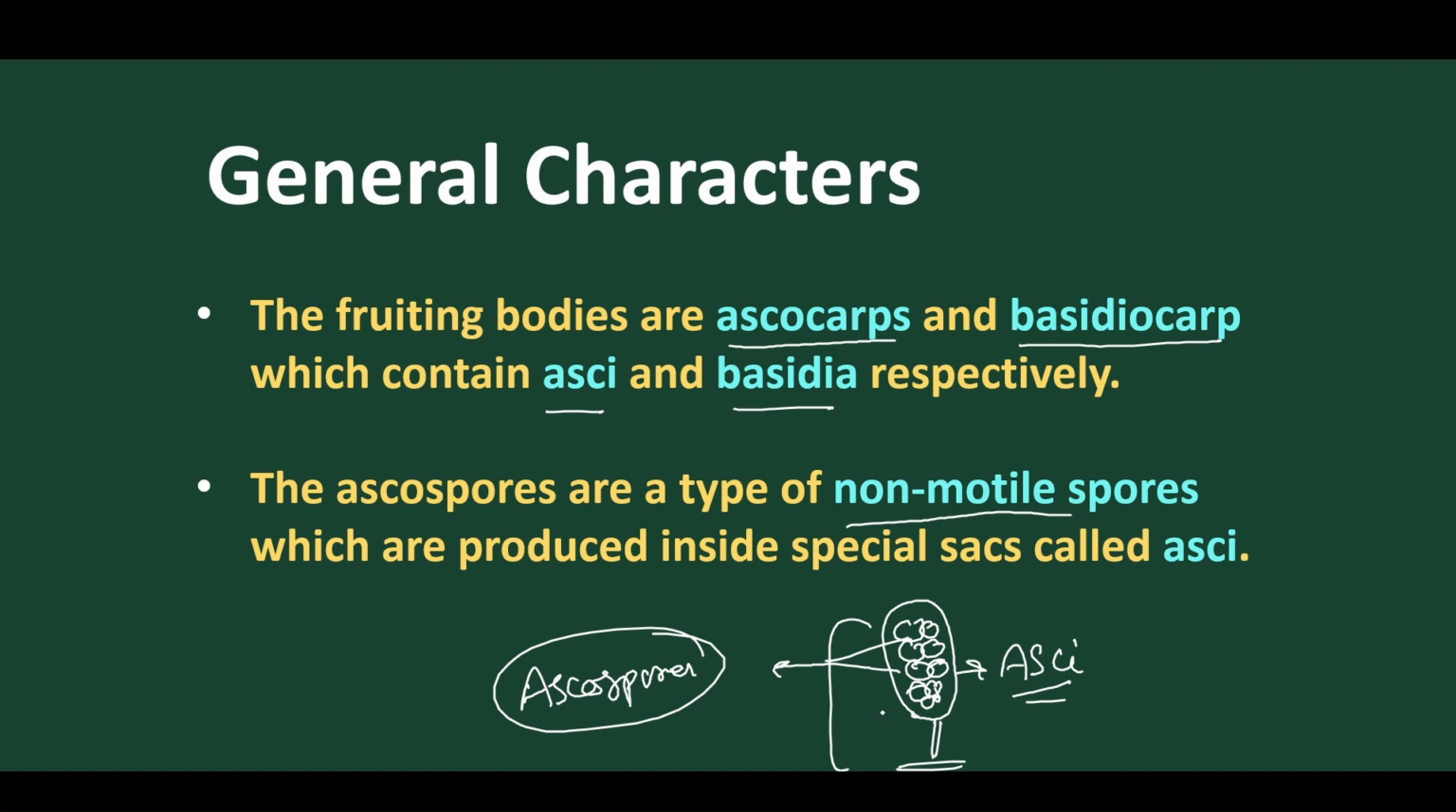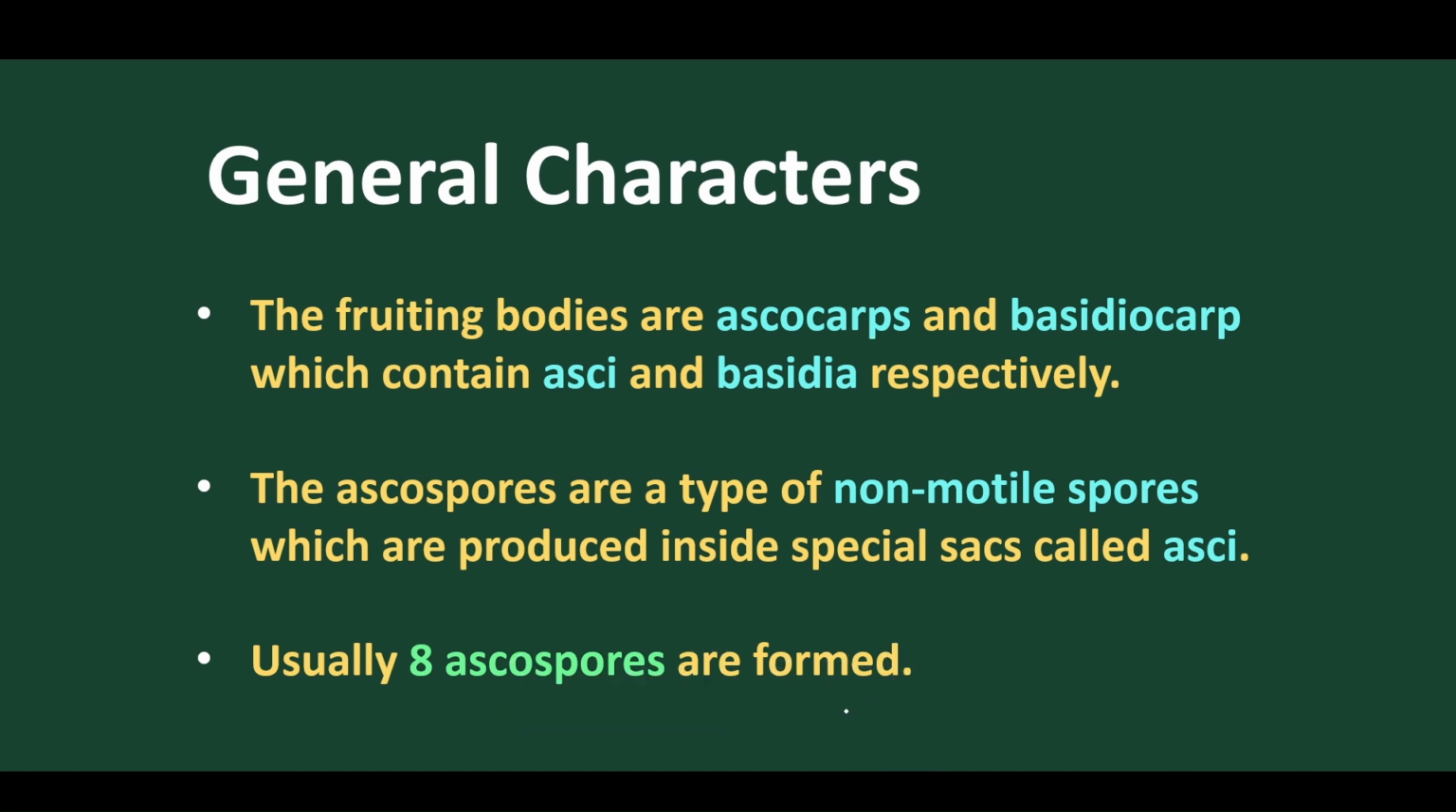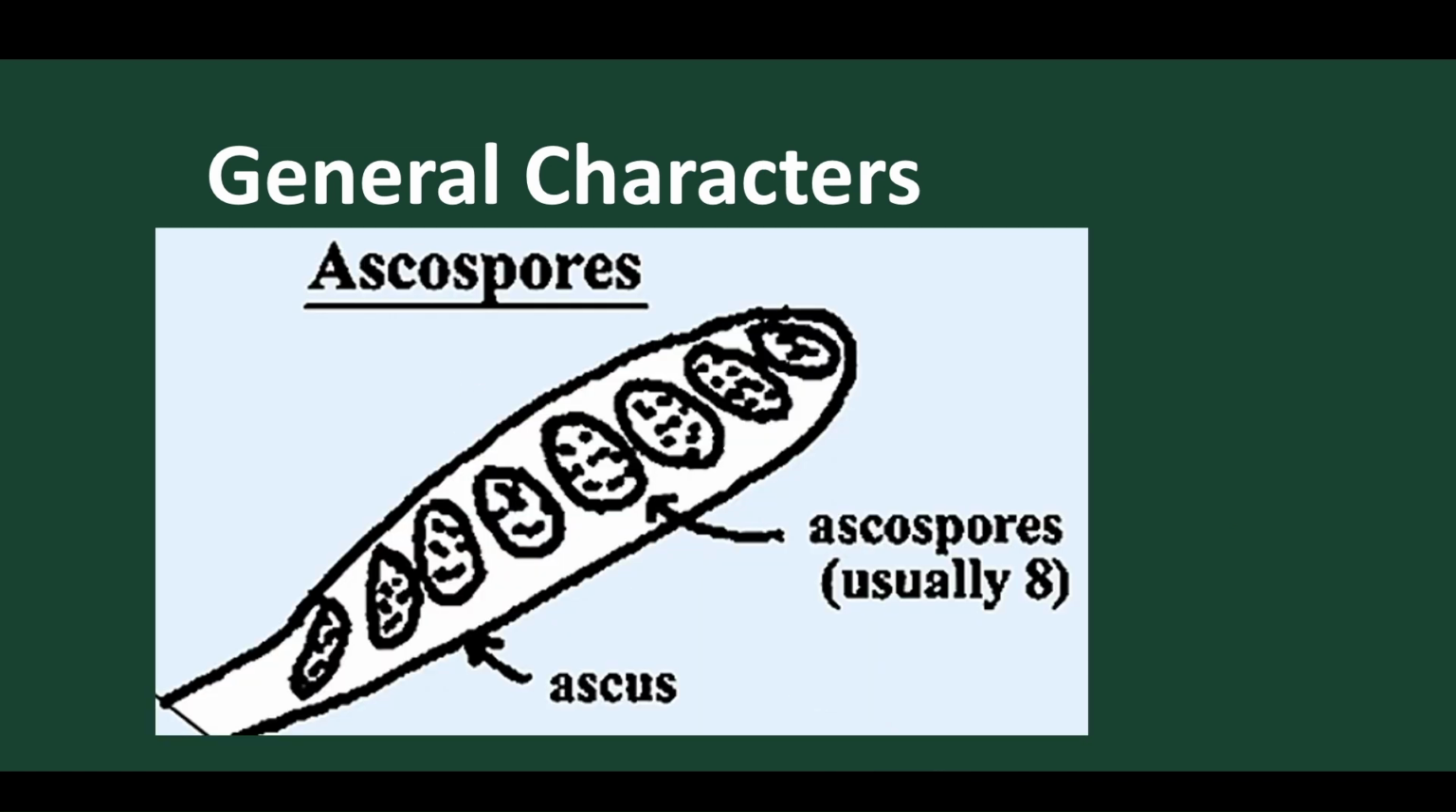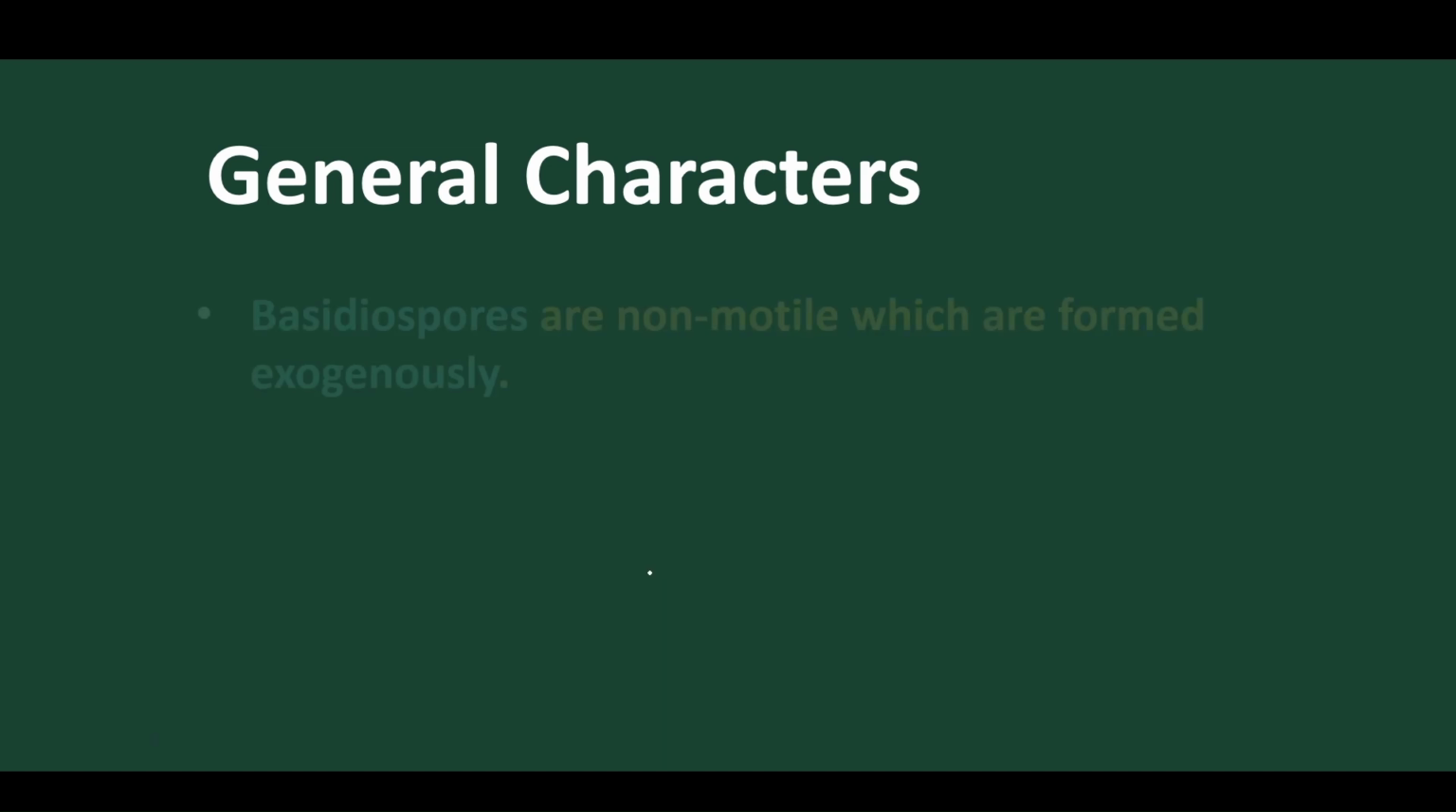Got it? So 8 ascospores are produced. Yes, 8 ascospores are present, and the sac, singular, is called the ascus. This is the structure of Ascomycetes: ascospore, the sexual spore.